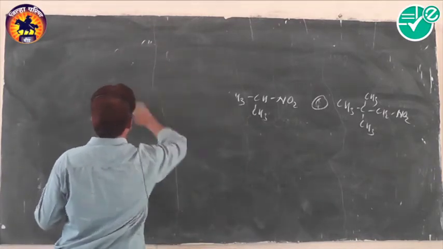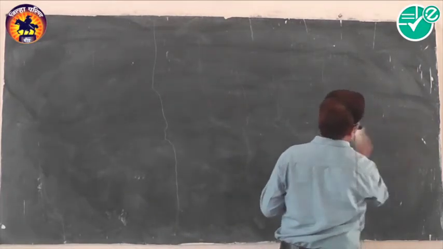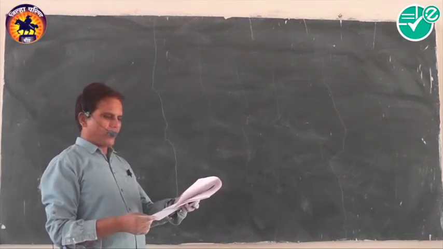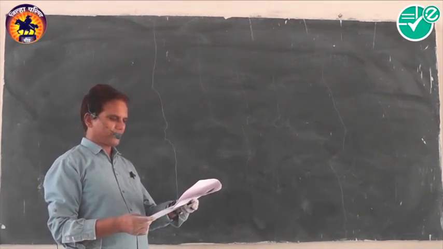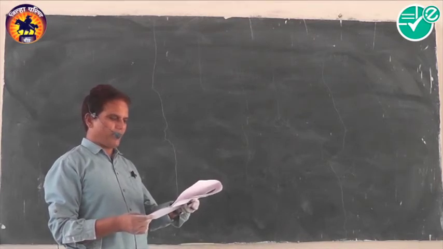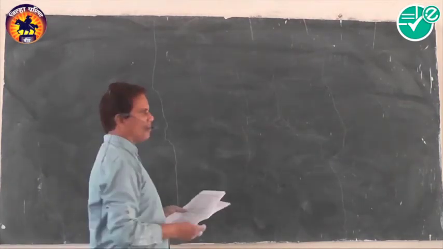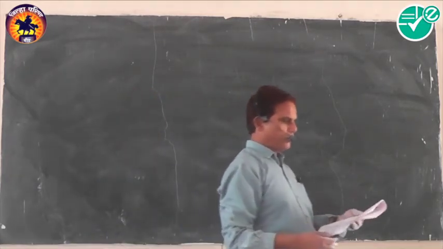Potassium phthalimide reacts with A, and the product on hydrolysis gives isopentylamine. As isopentylamine is formed, the compound A must be isopentyl bromide. Okay, no need to write the MCQ.